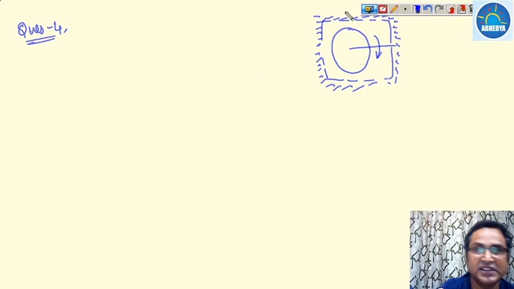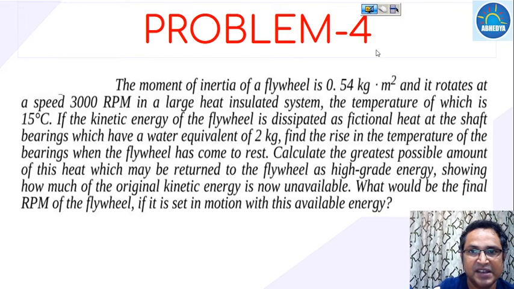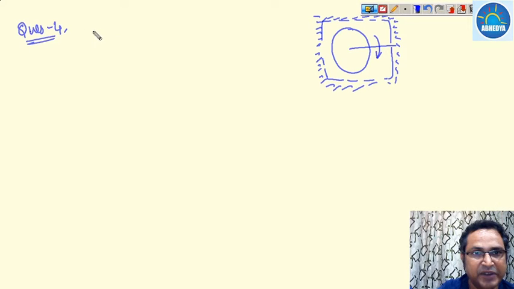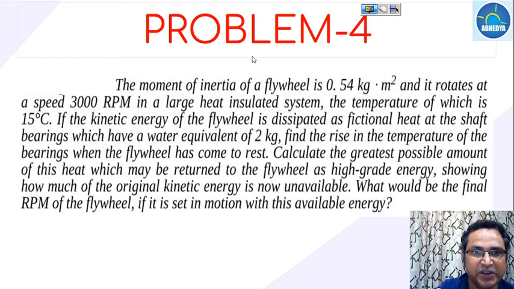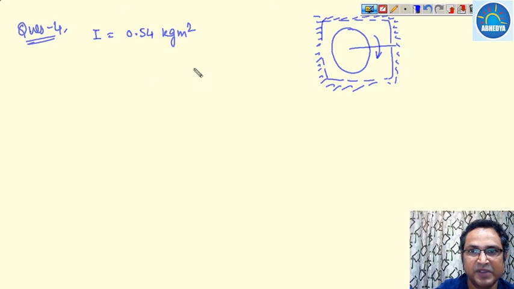The moment of inertia of the flywheel has been given as 0.54 kilogram meter square, and it rotates at a speed of 3000 rpm. N is 3000 rpm.